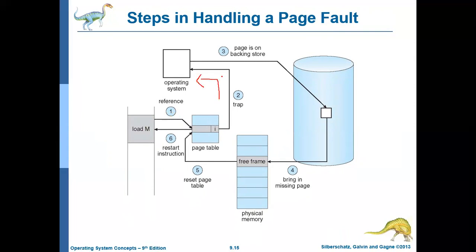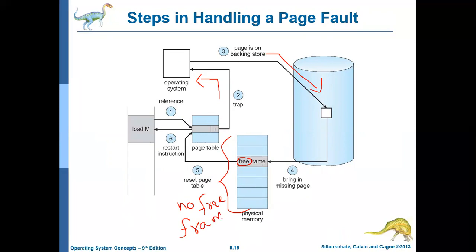The operating system checks whether it's a valid, legal instruction. Then you identify the page from the hard disk, and that page should be moved to a free frame in the physical memory. Say in the physical memory there are no free frames. All frames are occupied. Then what should we do? That is what we are going to discuss in the rest of the topic.